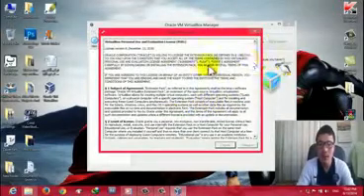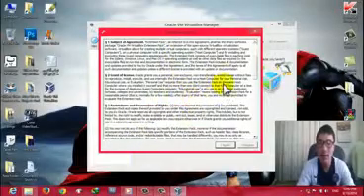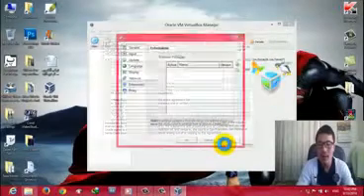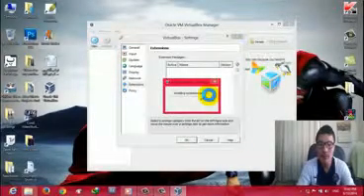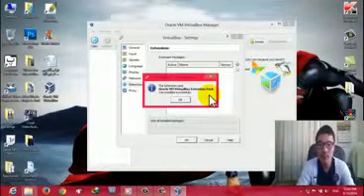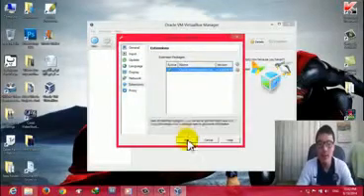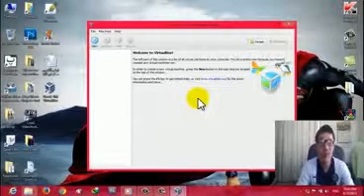Install. Now here you can see I Agree is not active because you have to read the whole agreement. So scroll down and click on I Agree. Now the extension pack is installed successfully. Okay, click on OK. And now we are going to create a virtual machine.